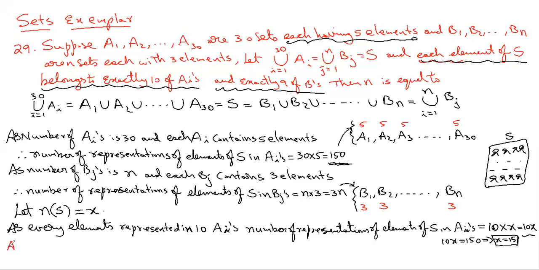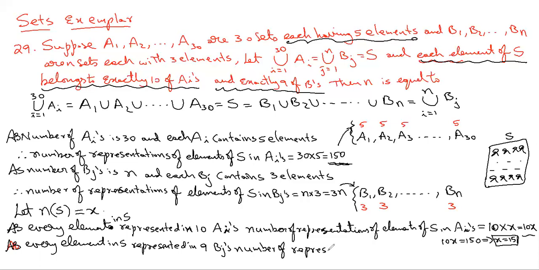So every element in S is represented in 9 B_j's. Consider the number of representations of elements of S in the B_j's.